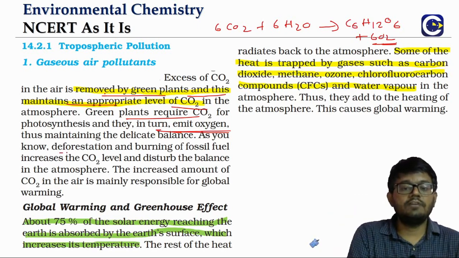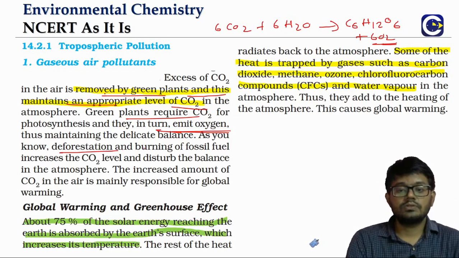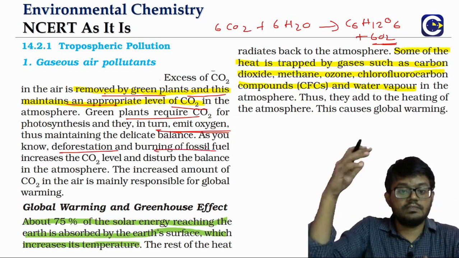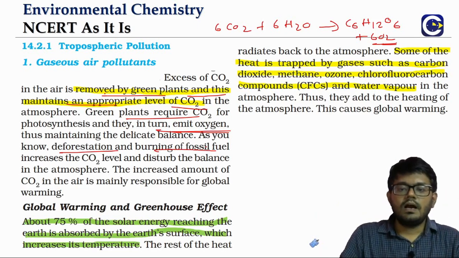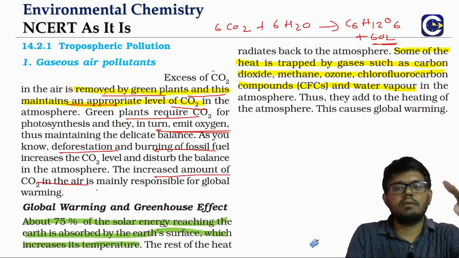But if you're talking about deforestation, where the number of green plants is reduced, and burning of fossil fuel, where the CO2 is increasing, this cycle gets disturbed. And this will result in what? A net increase in the amount of CO2 in the atmosphere.